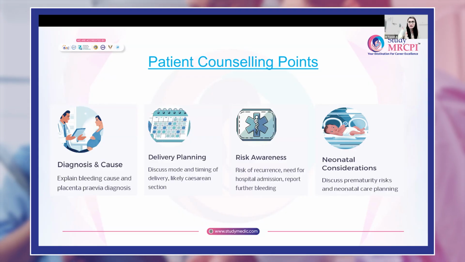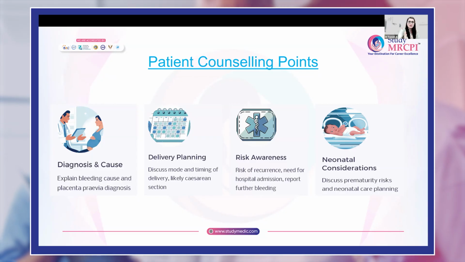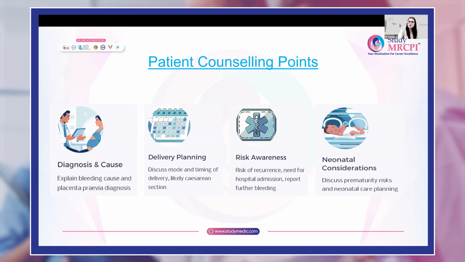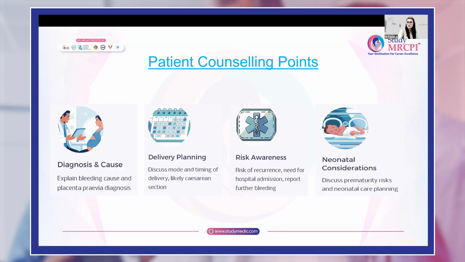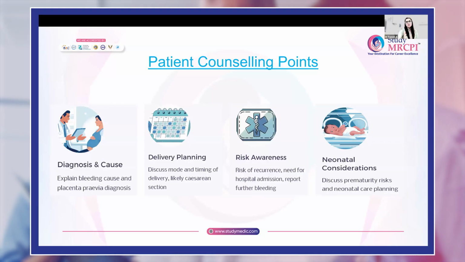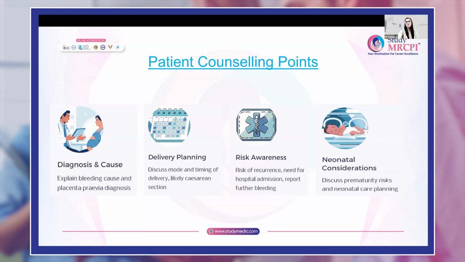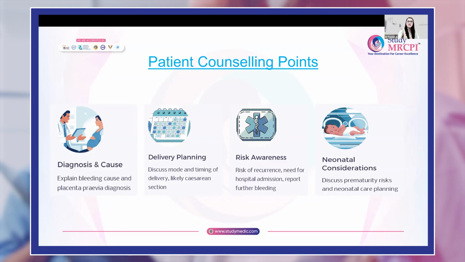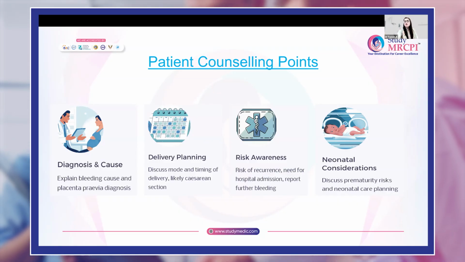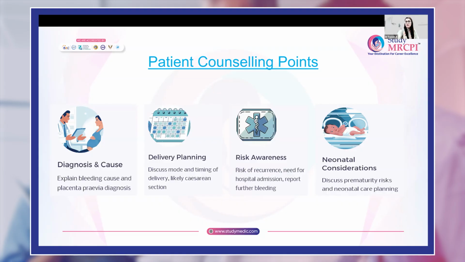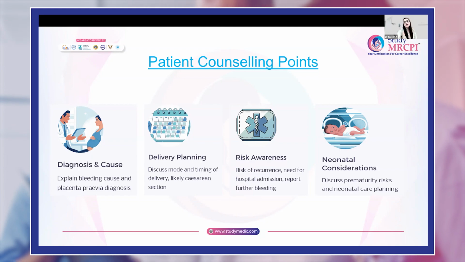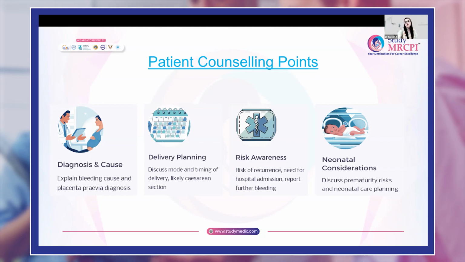Delivery planning is very important, as the patient might be very worried about the baby. So discuss the mode and timing of delivery. Likely cesarean section may be needed. Risk awareness should be done in a very sensitive way: risk of recurrence, need of hospital admission, need of blood transfusion, and if she is discharged after conservative management and any further bleeding occurs, she has to report to the emergency as early as possible. The baby's well-being is also very important, so neonatal considerations should be addressed. Discuss prematurity risks with the patient, and also ensure that neonatal care is available.